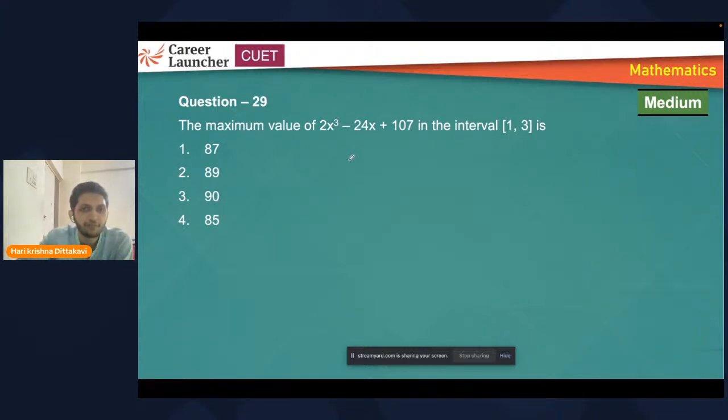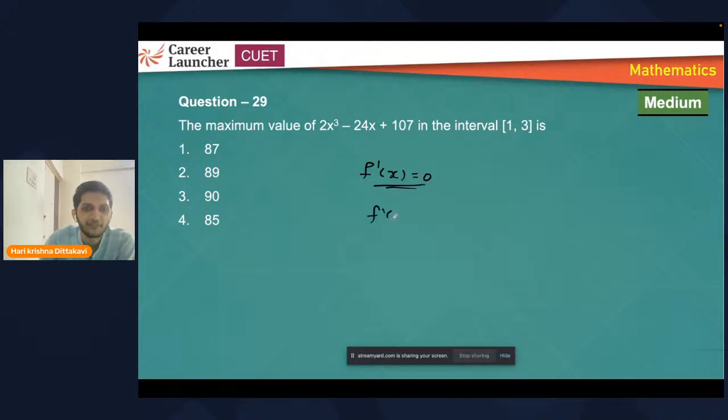It will be there, mostly. Now, maximum value. Yeah, one such important question: to find out the maximum value of the function in the interval. How do you find maximum value? I know if a function has a maximum or minimum, f dash x must be 0. Yes, right. We'll get some x value.